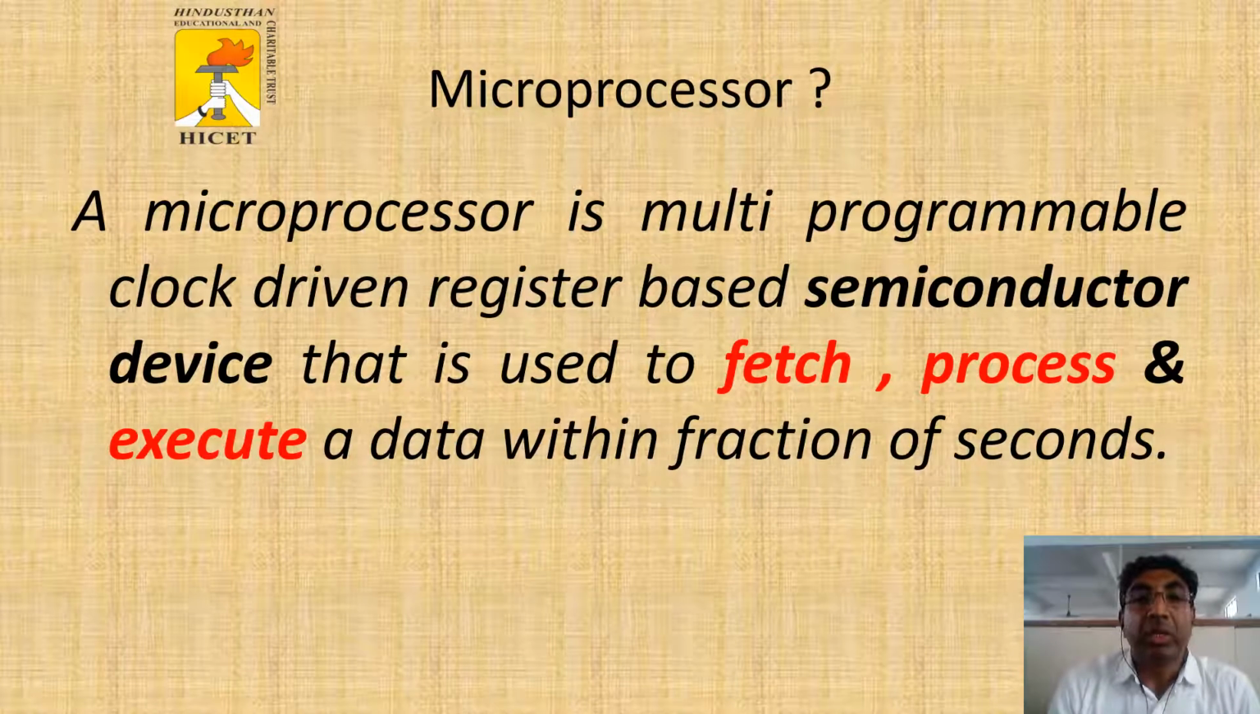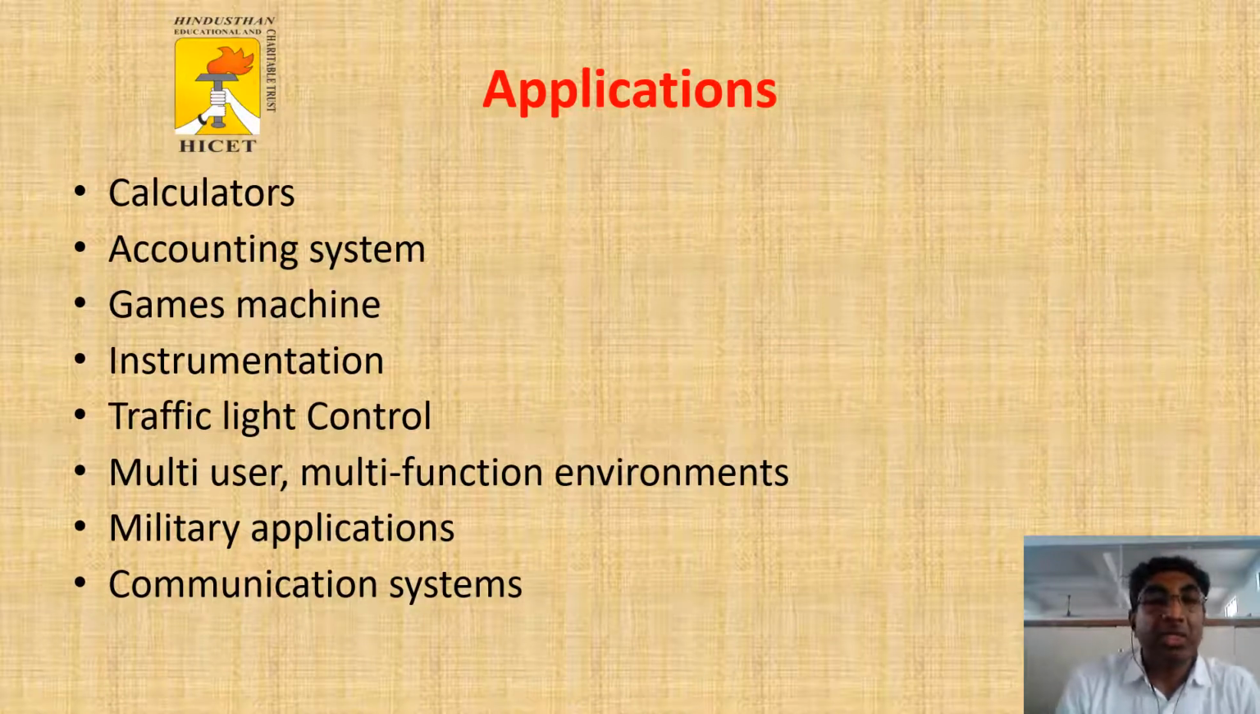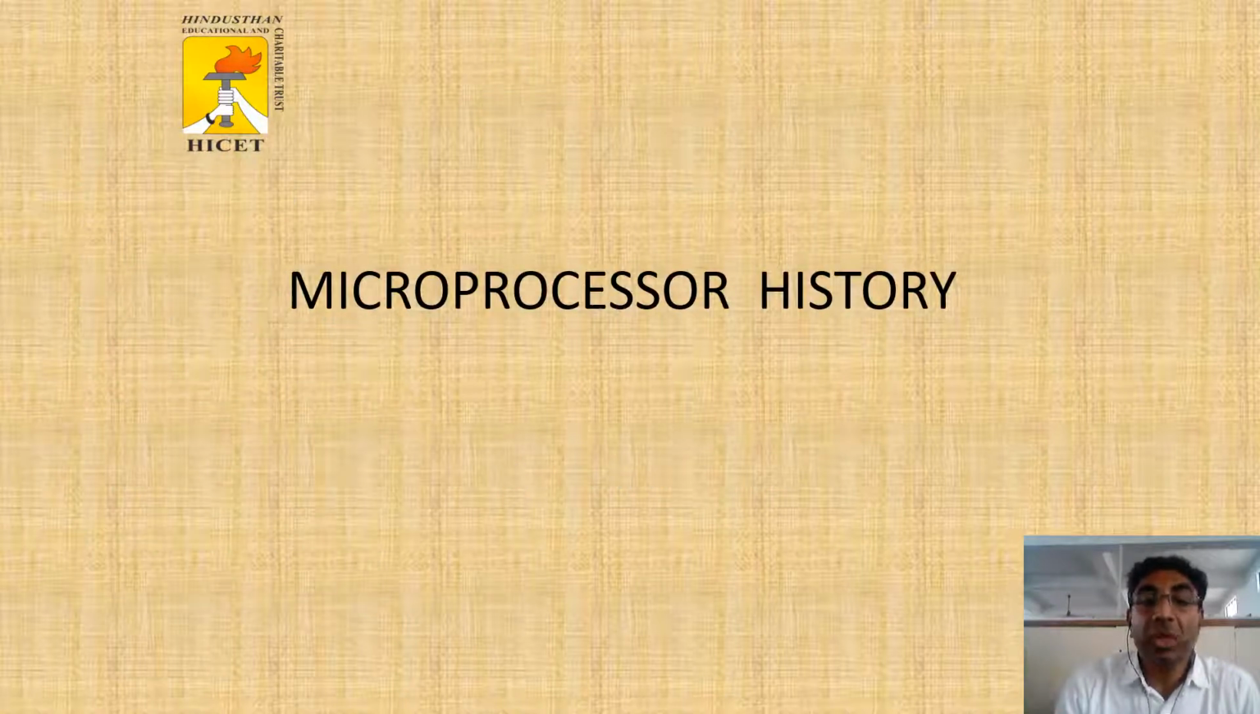Then, a microprocessor is a multi-purpose, clock-driven, register-based semiconductor device that is used to fetch, process, and execute data within a fraction of a second. Then, applications of microprocessor: calculator, accounting system, games machine, instrumentation, traffic light control, multi-user, multi-function environment, military applications, and communication systems. The history of microprocessor.